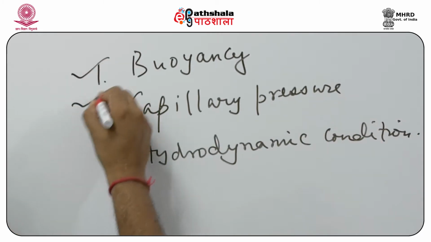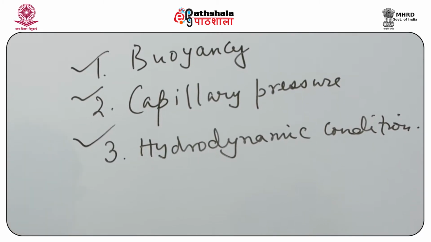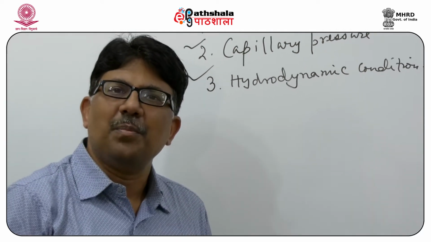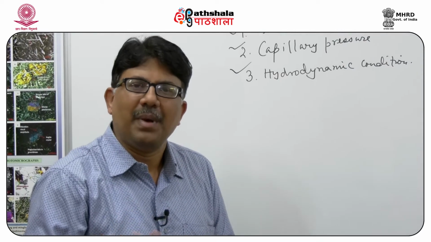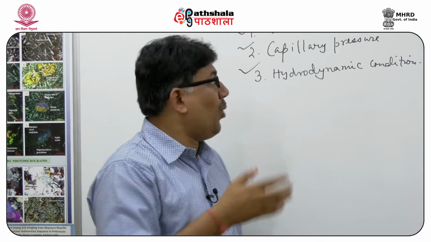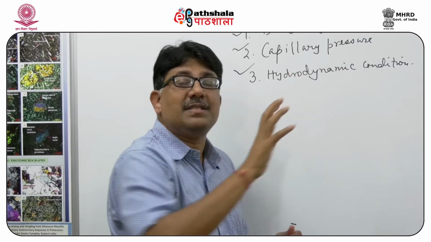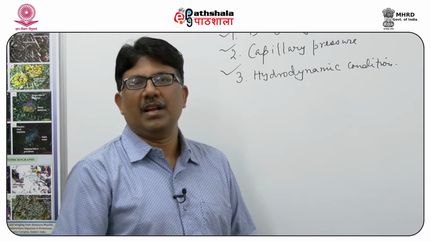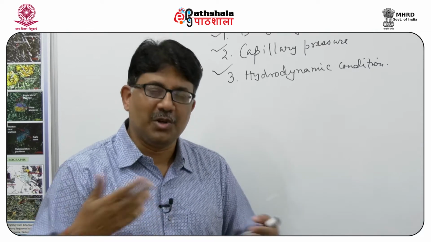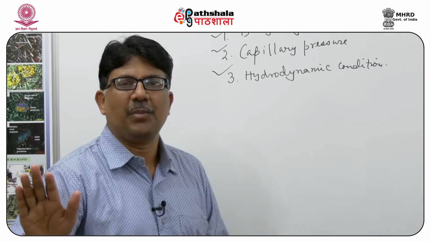These are the three factors which people think are some of the most important factors in the secondary migration of hydrocarbon. Now, how these three factors play their role is the core of the discussion of secondary migration, and how they really control the entire secondary migration process.